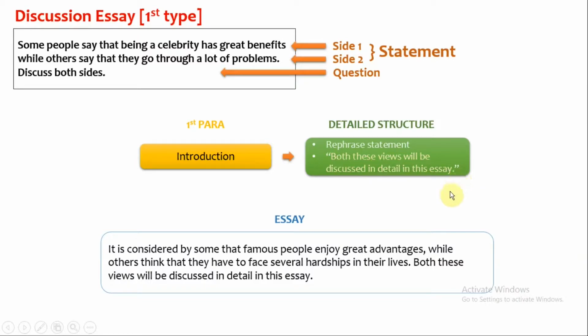Memorize the statement and write it as it is for discuss two sides essay question type. Remember, if your question says discuss both sides, then in your essay you write both these views will be discussed in detail in this essay. But if your question says discuss both views, then write both these sides will be discussed in detail in this essay. Use this trick because you shouldn't repeat the same words given in the question.